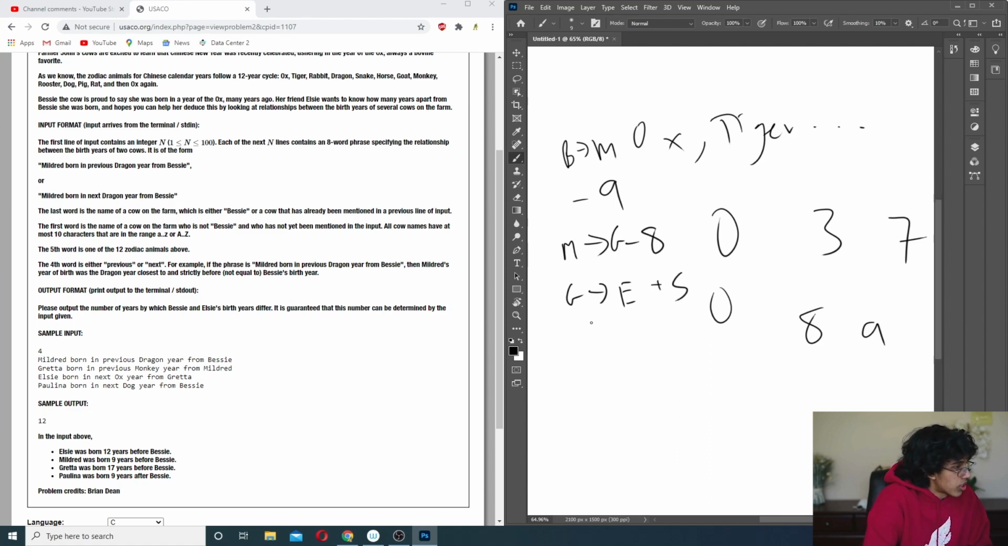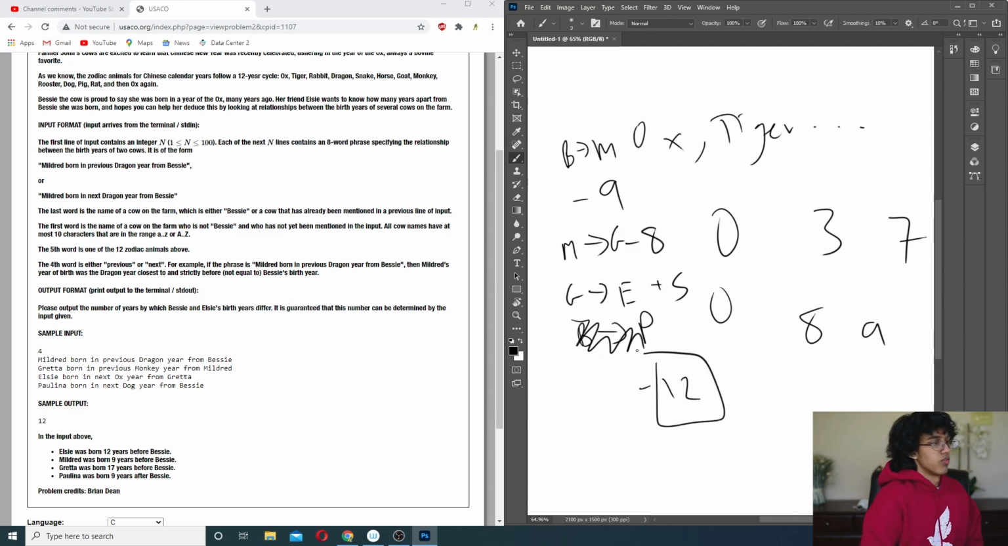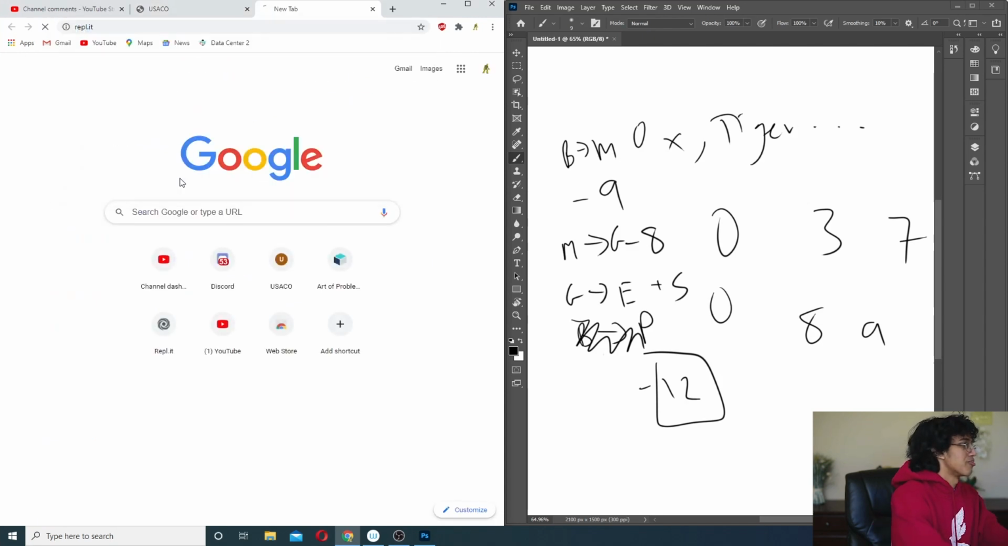And then the last one is not needed, since we're trying to find Elsie, so we can just ignore it. If we add this all up, we get minus 9, minus 8, plus 5, which is negative 12. It wants the positive difference, I'm assuming, so we just take 12. Very cool. Epic. This is going to be annoying to code though, so hopefully we find a smart way to do this.